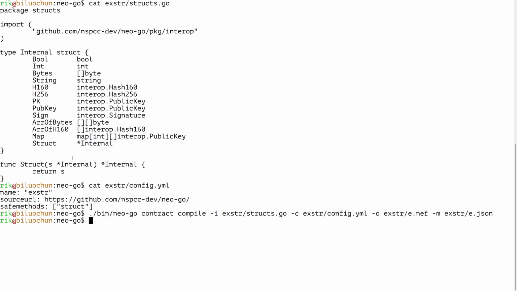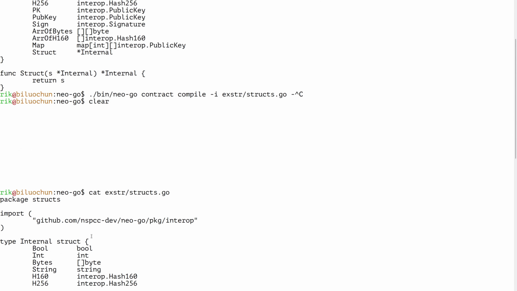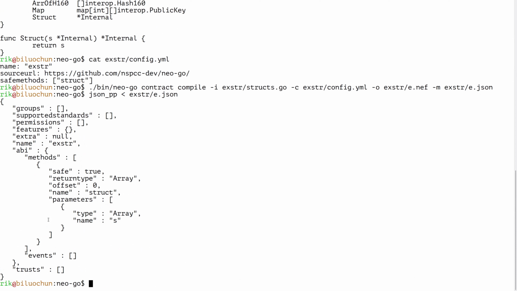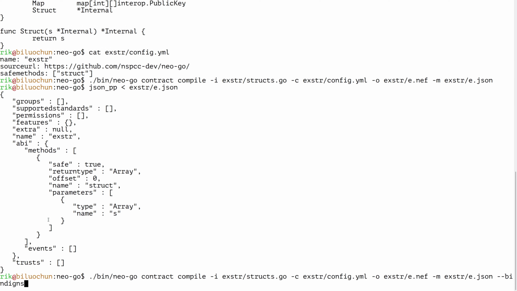So if we were to do that, we can take a look at the resulting manifest and easily see the problem with it. It has the method we want to return, but this method only has array types declared for parameters and return type, so the structure that we had above is totally missing. Now we can add an additional parameter to the compiler string to generate bindings data, and it looks like this.